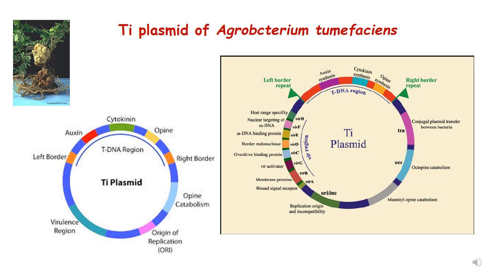On the right-hand side of the picture, you can see that the virulence region has many genes present, which are called VirA, VirB, VirG, C, D, E, F, H. They have different roles to play during transformation when the tDNA gets transferred to the host genome, which we will discuss.